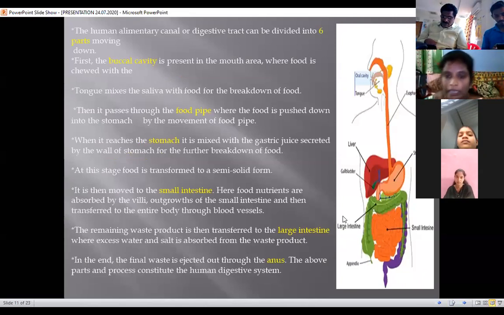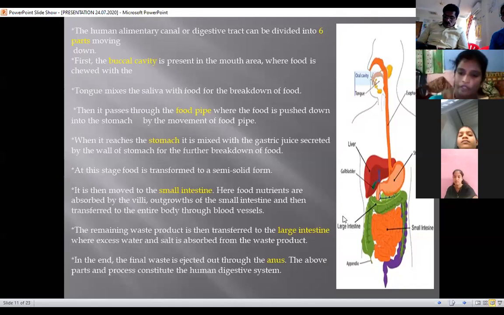See, ma'am, this is the diagram of the digestive system. I will explain the main parts and how they function in this digestive system. First, the main part is the alimentary canal, or food pipe, or digestive tract. The human alimentary canal can be divided into 6 parts, moving down. I will give these 6 main parts and how they function in the digestive system.